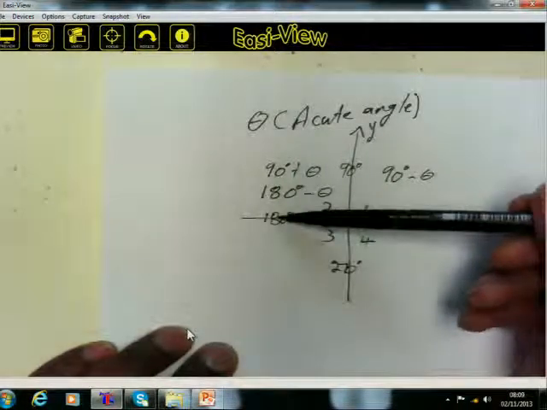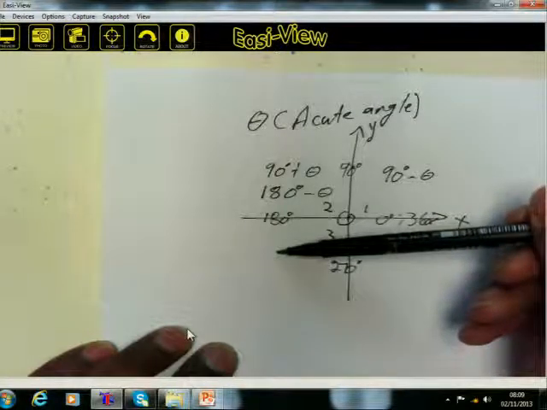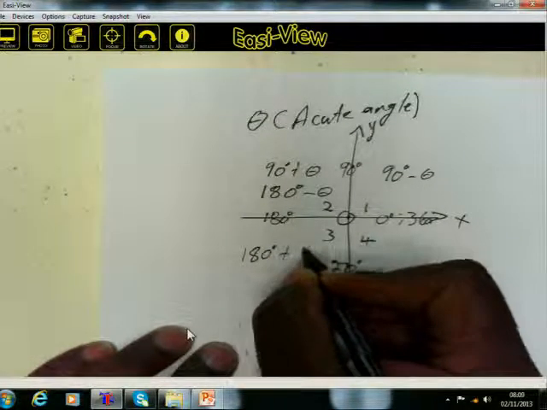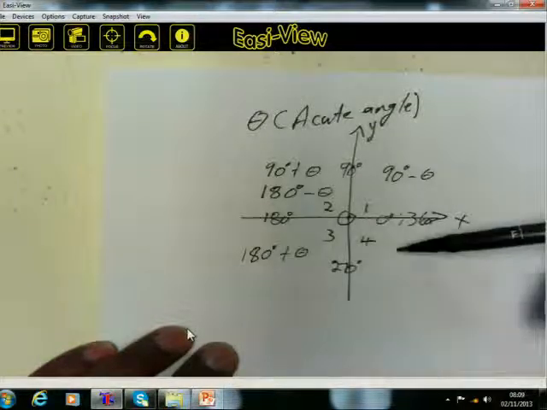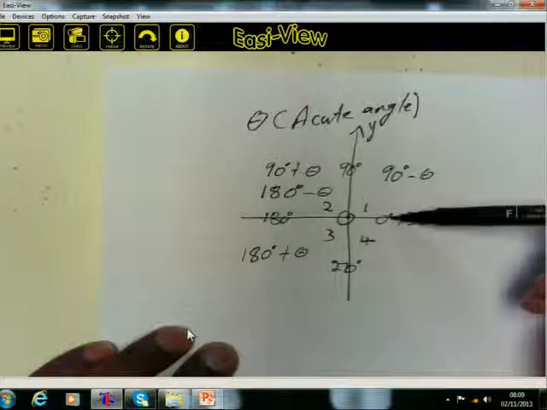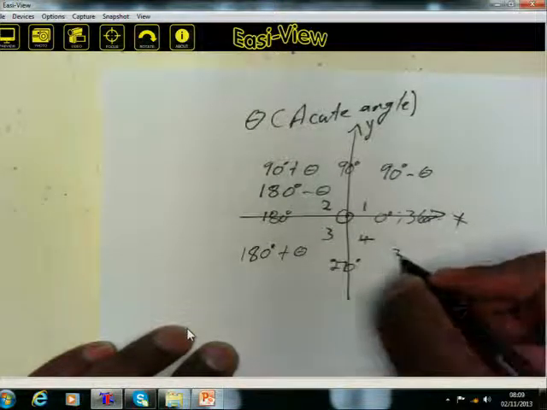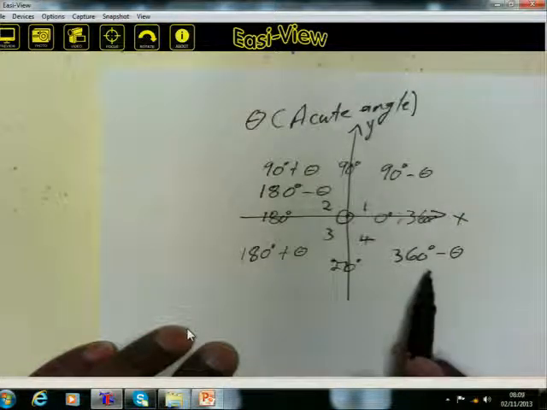Here we are at 180 degrees. If you say 180 degrees plus, it means you will then be moving into the third quadrant. Hence we say 180 degrees plus theta represents an angle in the third quadrant. Check the fourth quadrant. This angle here is a revolution. You start from 0 up until here. It's 360 degrees. From 360, you subtract theta, remember theta is an acute angle. Then you've got 360 degrees minus theta. Therefore, that will be an angle in the fourth quadrant.